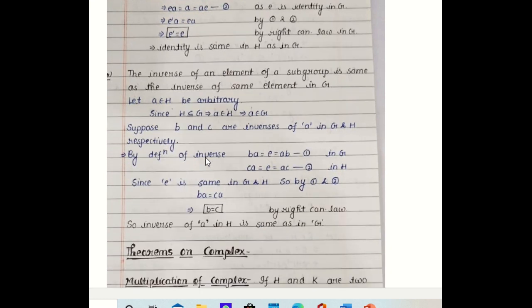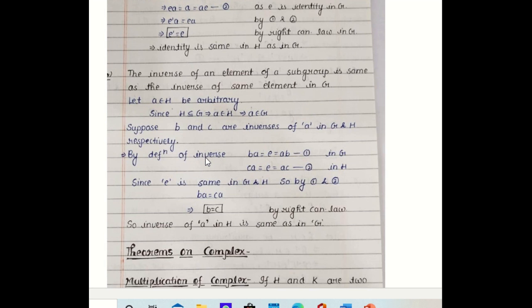The second property is this: the inverse of an element of a subgroup is the same as the inverse of the same element in G. We have already proved in the properties of groups that the inverse of an element is unique. So if that element comes from the group to the subgroup, the inverse will be the same in both.